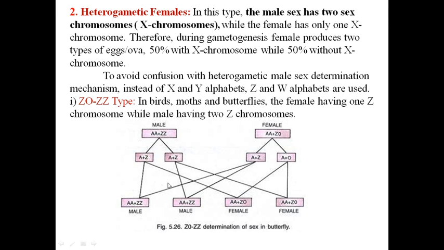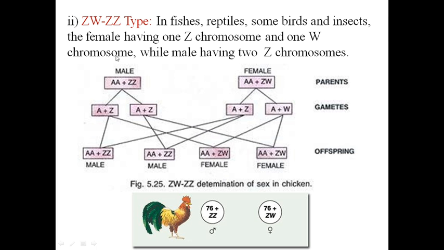Okay, this is the cross shown here. Second type, ZW-ZZ type. ZW like XY in the previous case; here we have taken ZW, but this ZW is female here and this ZZ is male. In fishes, reptiles, some birds and insects, the female has one Z chromosome and one W chromosome while the male has two Z chromosomes.